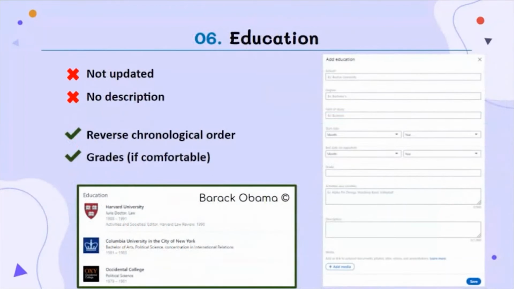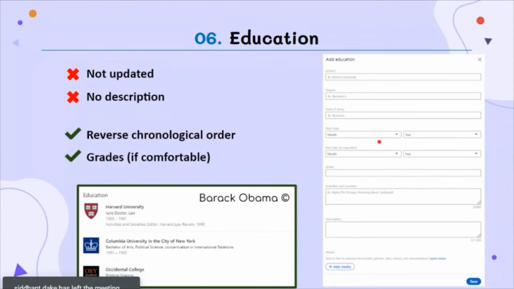Now moving on to the education section of our profile. The information under this section is always to be mentioned in reverse chronological order. By this I mean that the latest education should appear at the top, and all the other past education should follow that latest education. In this section you can mention your schooling, HSC, diploma, college, your graduation, etc. So you have to fill in the details as shown in this box.